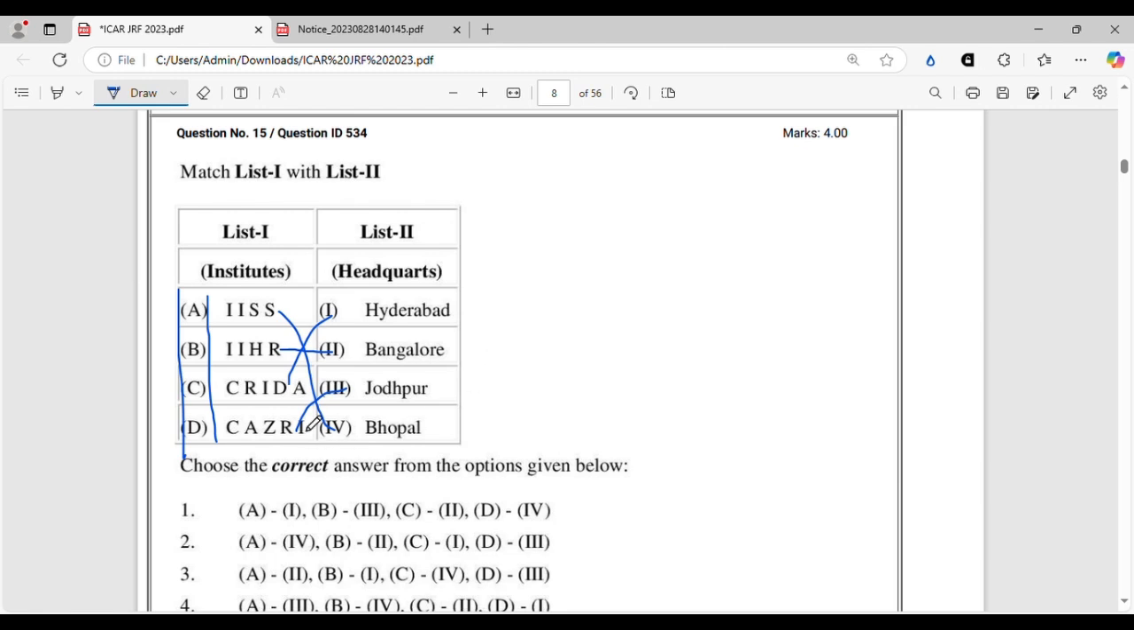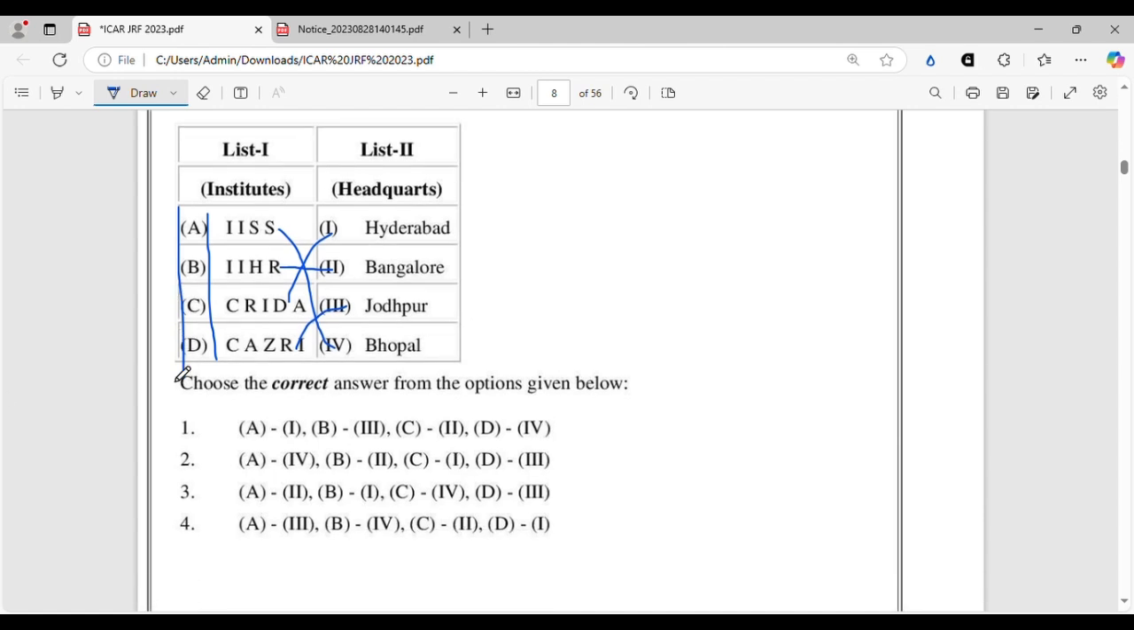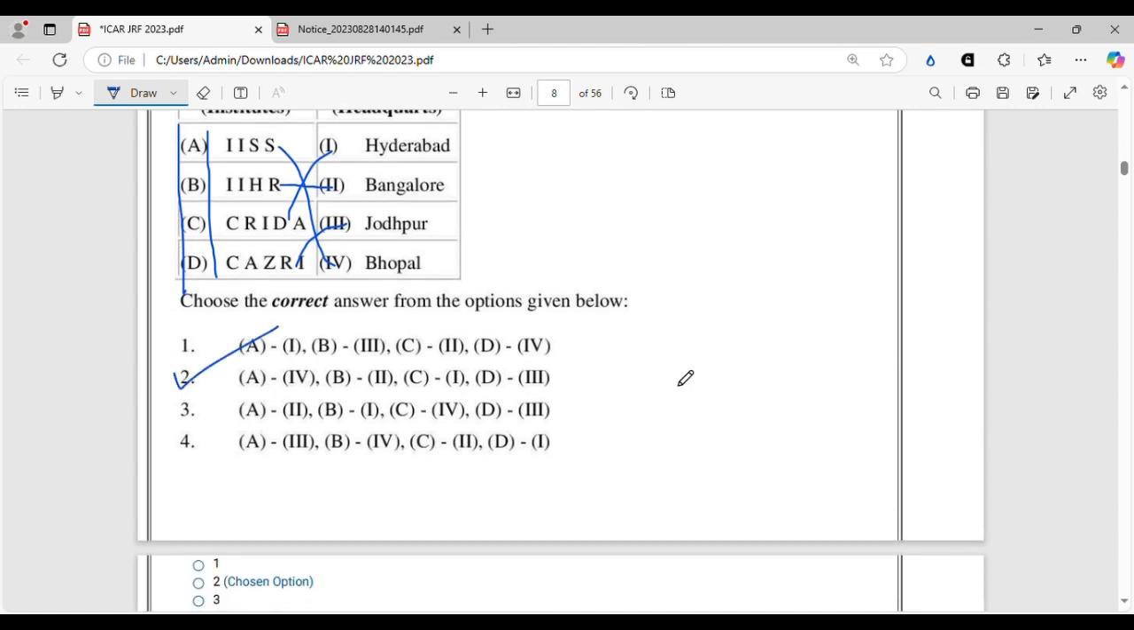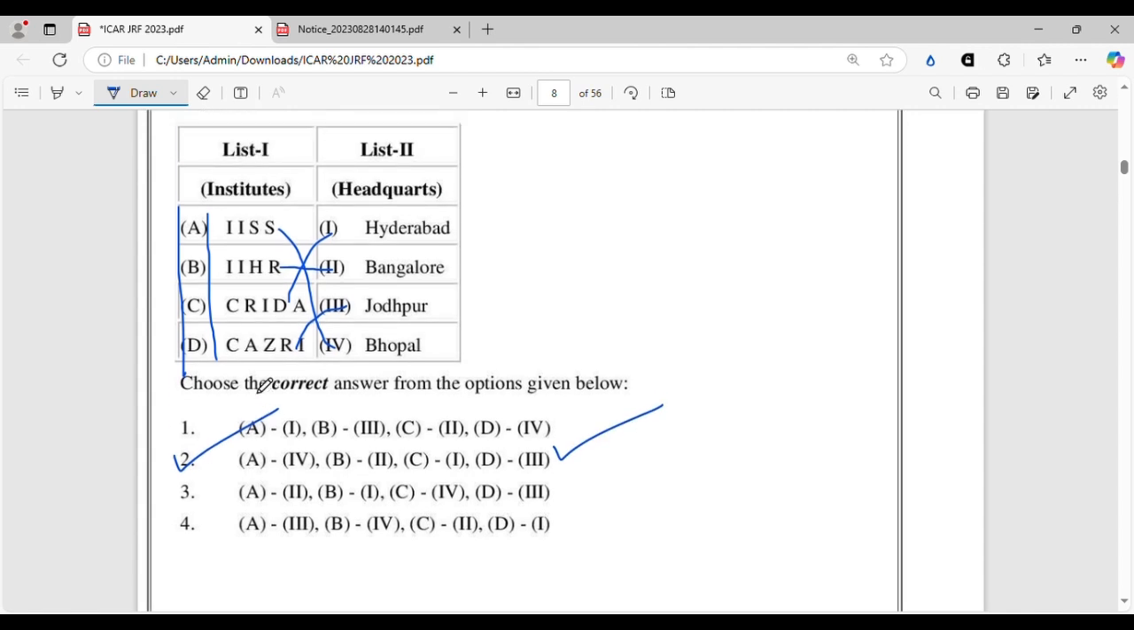So this question you must know. This might be repeated this year also. You never know. So let's see the options. It will be option 2: A4, B2, C1, and D3.